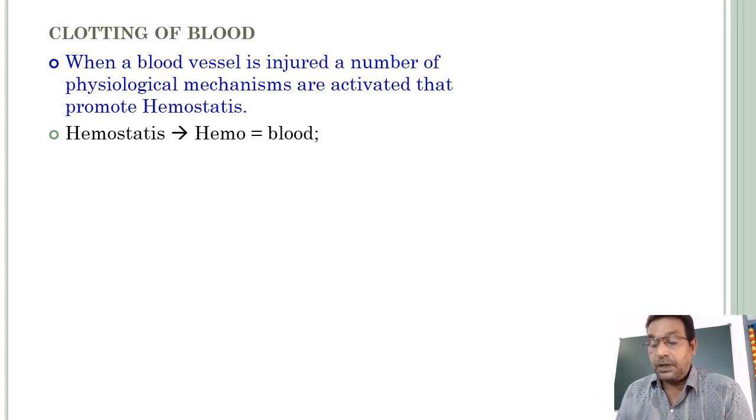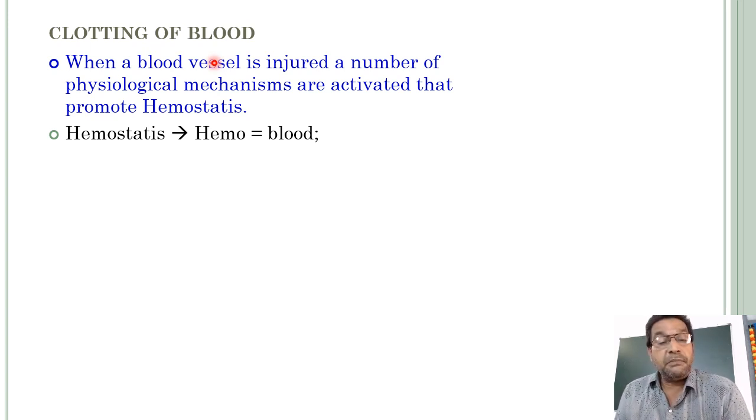Before I discuss blood coagulation or clotting of blood, try to recall what you studied regarding it in 10th class.